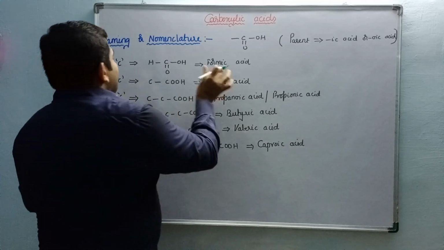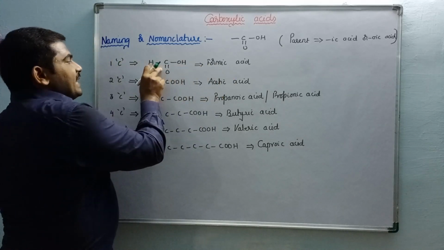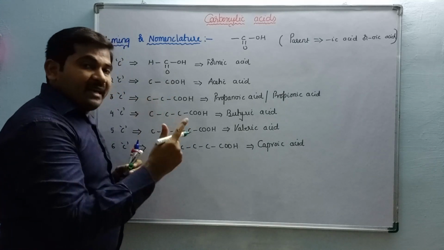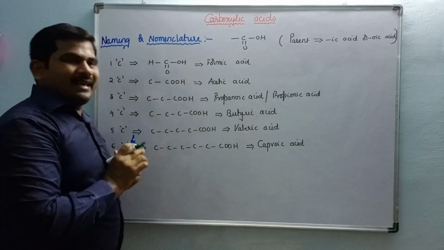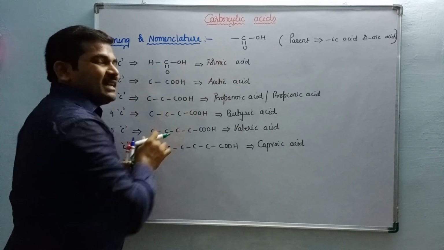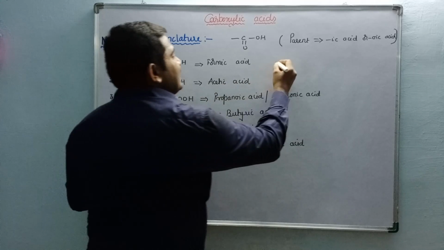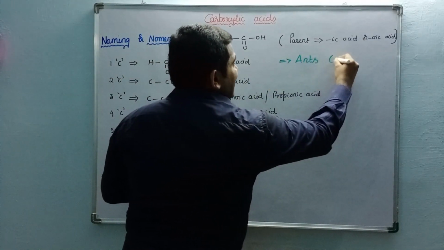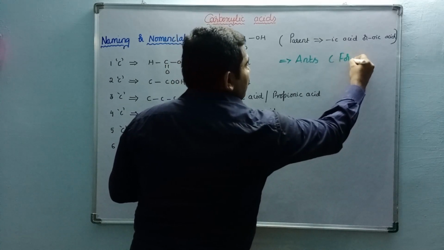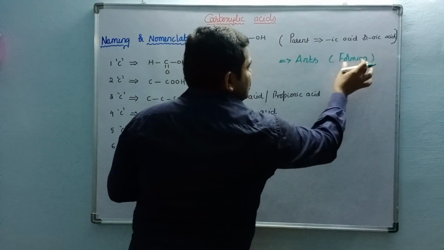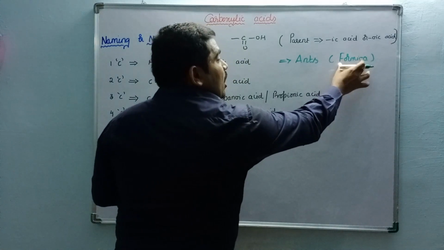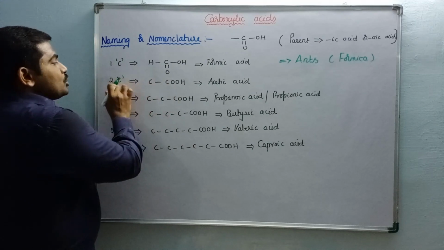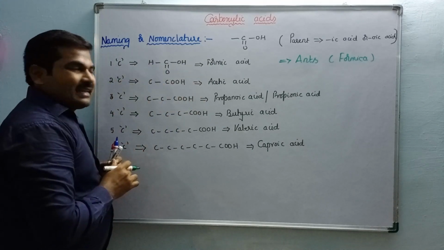Generally, for example, if one carbon is there, according to our nomenclature, what is the stem? Meth. Hence, it is also called methanoic acid. But why is it called formic acid? Generally, it is obtained from ants. In Latin, it is called formica. Formica means ants.